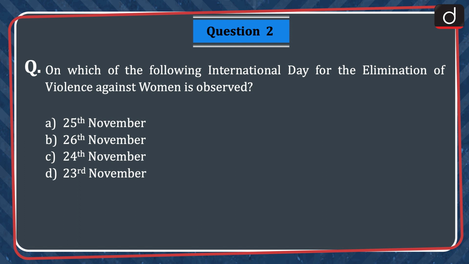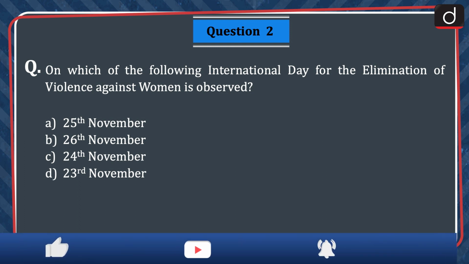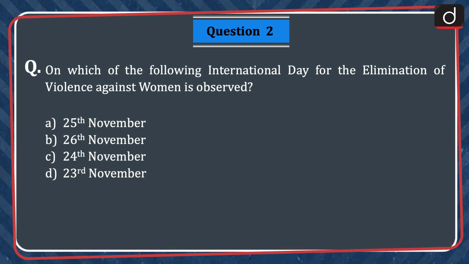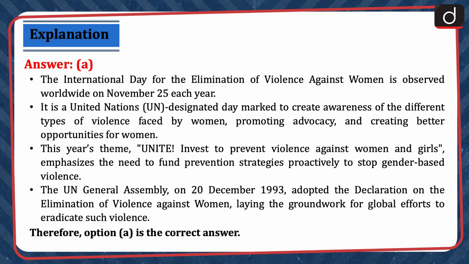Next question is, on which of the following International Day for the Elimination of Violence Against Women is observed? 25th November, 26th November, 24th November, or 23rd November? The correct answer is option A, 25th November. The International Day for the Elimination of Violence Against Women is observed worldwide on November 25 each year. It is a United Nations designated day marked to create awareness of the different types of violence faced by women, promoting advocacy and creating better opportunities for women.